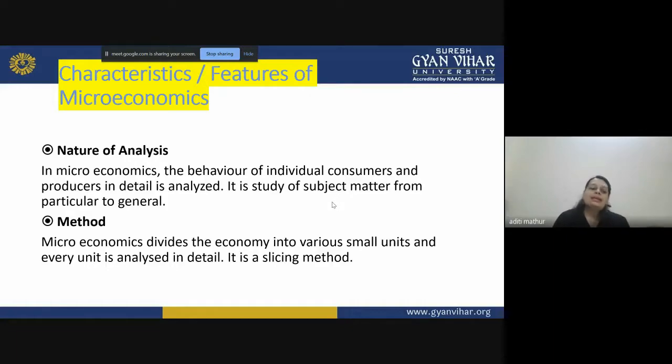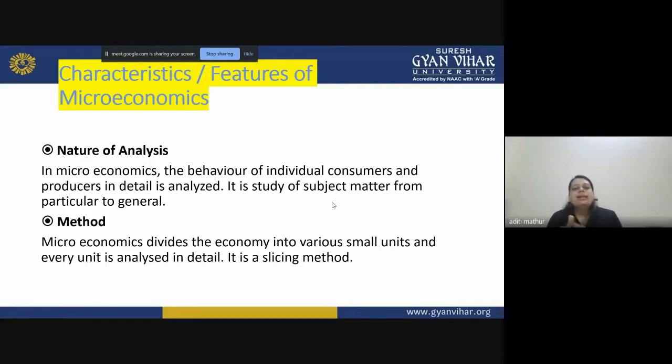The second characteristic which we should discuss right now is the method. Microeconomics divides the economy into very small units, and every unit is analyzed in detail. This study process is known as the slicing method. So we categorize, or divide, our entire economy into small parts, and then we focus on them.